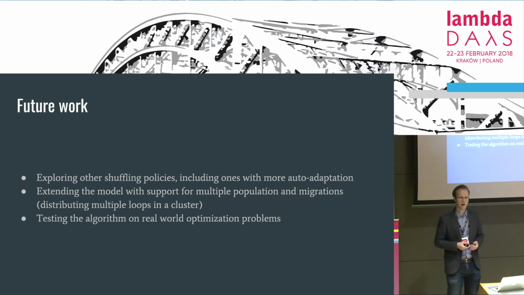Well, we want to explore other shuffling policies, for example, ones with more auto-adaptation. So for example, that we could detect that we have premature convergence and adapt the randomness of the shuffling. We also want to extend the model with support for multiple populations, so again, to be able to simulate an island model on this kind of stream. And finally, we want to test the algorithm on real-world optimization problems, not only benchmarking ones.